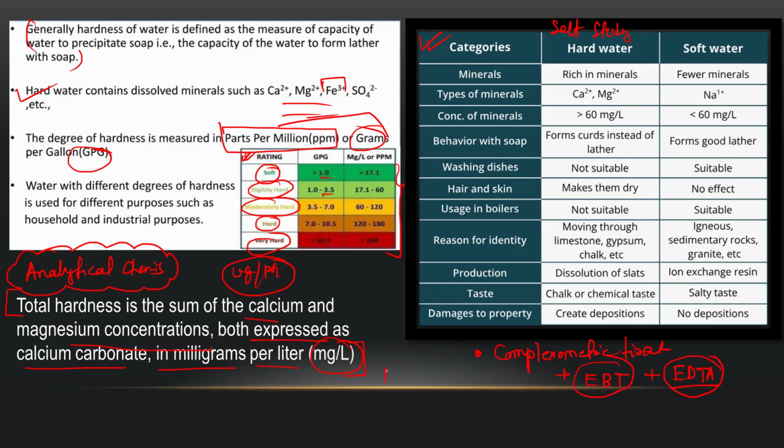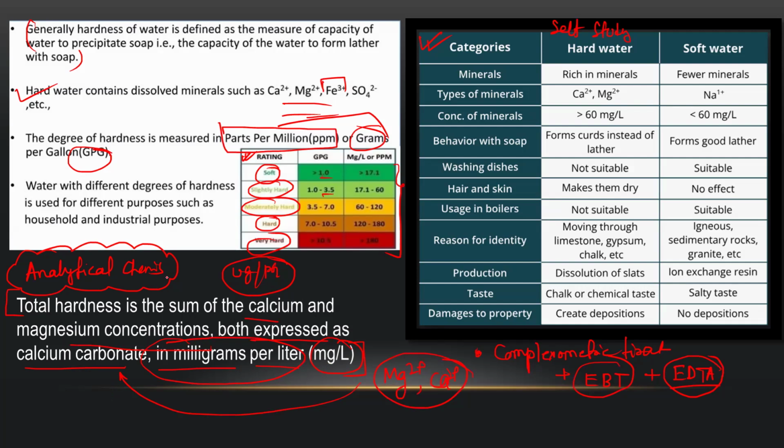In this titration, you will get the total amount of Mg2+ and Ca2+ ions, and you have to convert it to the corresponding amount of calcium carbonate and express it in milligram per liter. Only then will you be able to officially report the hardness of water analytically.